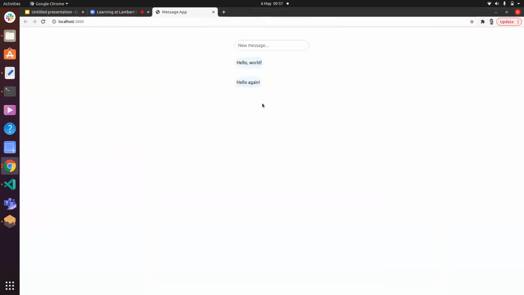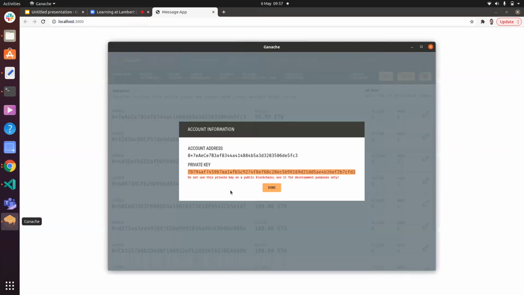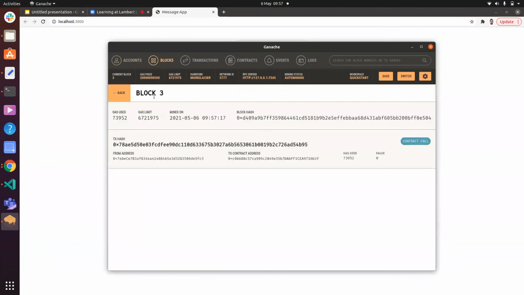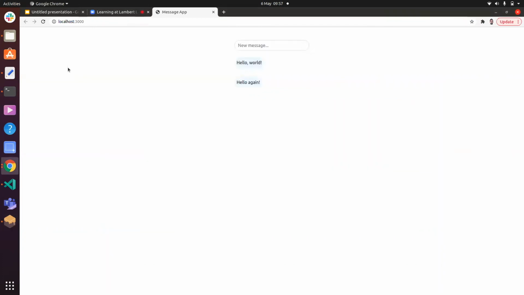Hello again. So what we have here is a very simple application where we can type text. We hit enter. It shows up on the web page. And then if we go back to the blockchain, we actually have an additional block, which was just created just now. And that is how you create a very simple decentralized application on Ethereum blockchain. That's pretty much it from me. I'll hand over if you have any questions.